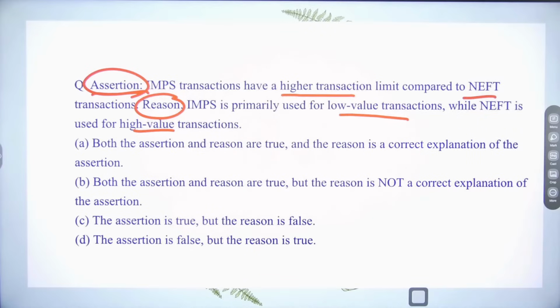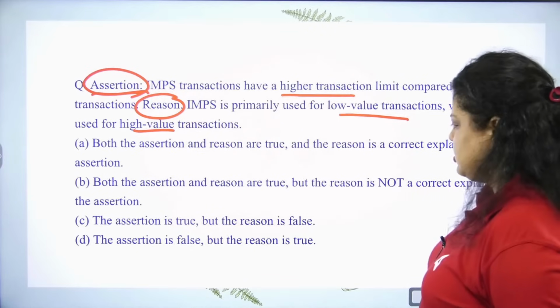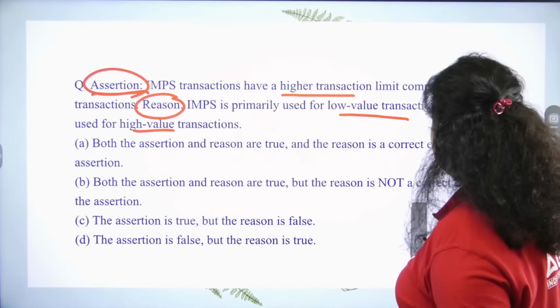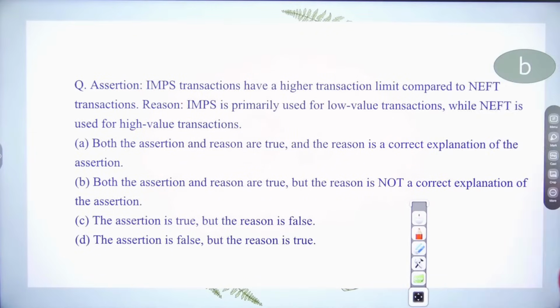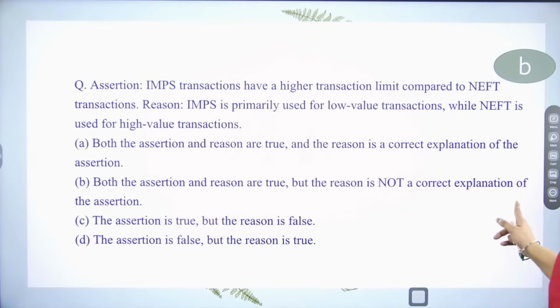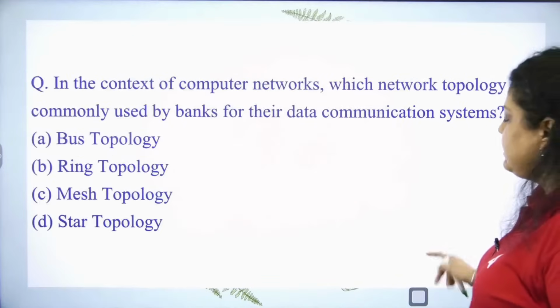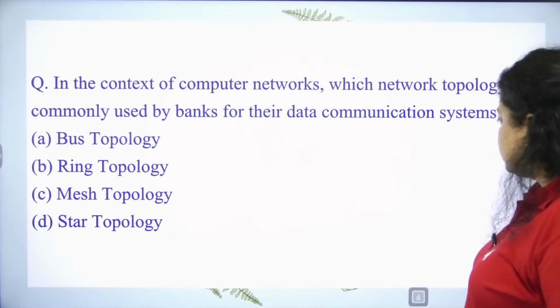Okay. So right answer will be not D. Assertion is false, but the reason is true. If assertion is false, then how the reason will be true? So both the assertion and reason are true, but the reason is not a correct explanation of the assertion. Hana, it is true, but not a right explanation of the assertion. Reason is not defining properly the assertion here.